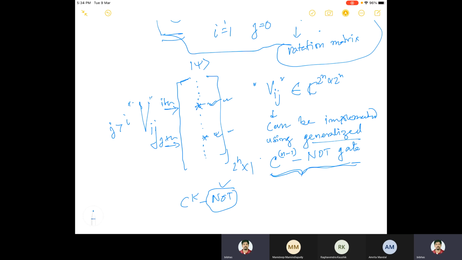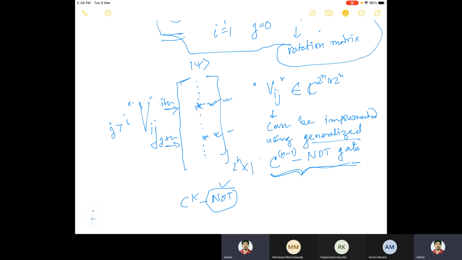That's just the way we define the generalized CNOT gate, because for the CNOT gate, the first qubit was control and the second was the target, and the control state was 1. But then we said generalized CNOT gate, that means anything could be controlled, the first one or second one, and it need not be that the control qubit has to be of the state 1, it could also be state 0. So the same thing is happening here, but in the most generalized situation, where I have a sequence of n minus 1 qubits in particular states like 0, 1, depending on the sequence of 0s and 1s. And then this NOT gate will apply. Those gates are called this kind of thing.